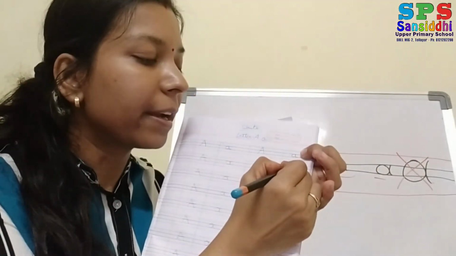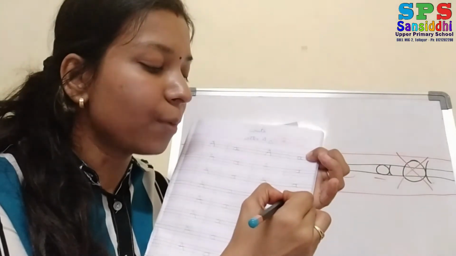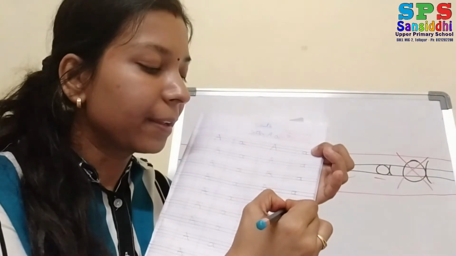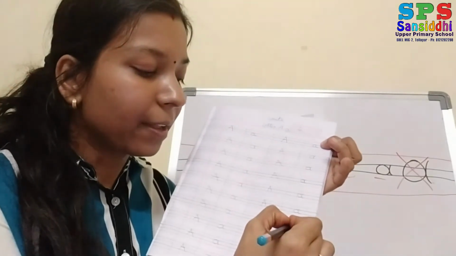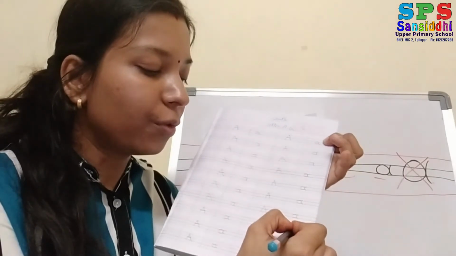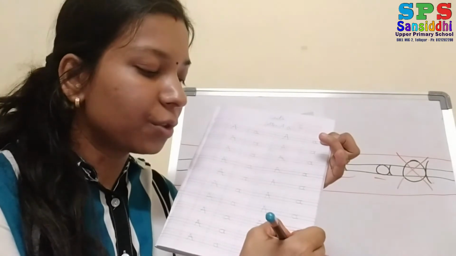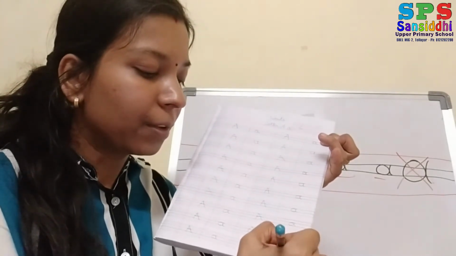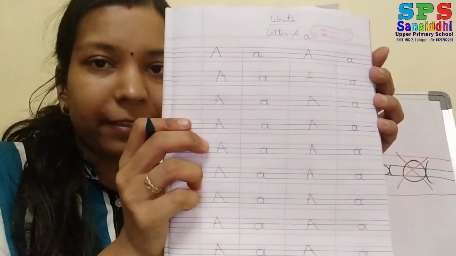Now small letter A, circle and one curve. Okay, small letter A. Which letter is it? Small A. Okay, in the middle you have to write. Don't write out of the black lines. Okay, it should not come out. See, you have to write like this.